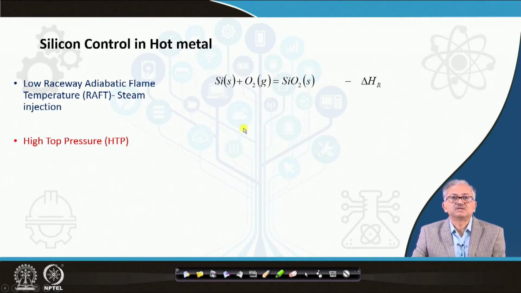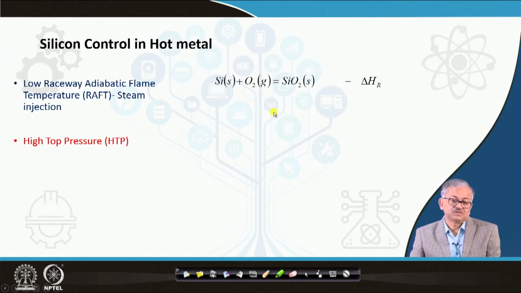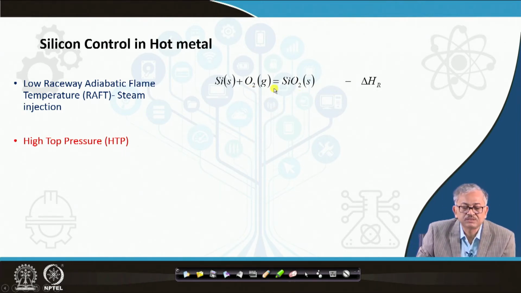High top pressure: you can see from this reaction that you have gas on the left hand side and solid on the right hand side. Silicon reacting with oxygen gas forms SiO2, which is solid. So if you increase the pressure in the system, this reaction will move in the forward direction, because you are increasing the partial pressure of oxygen, and as a result the reactant oxygen activity will increase.